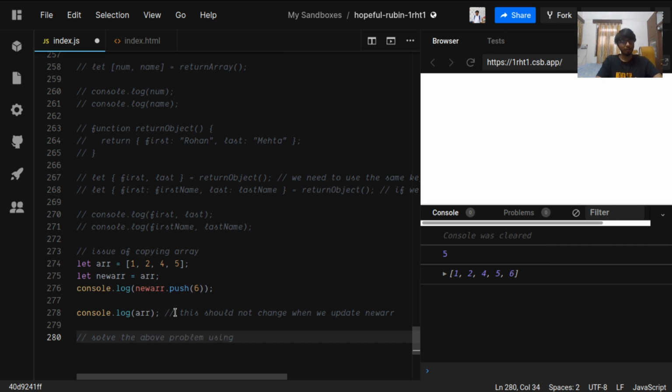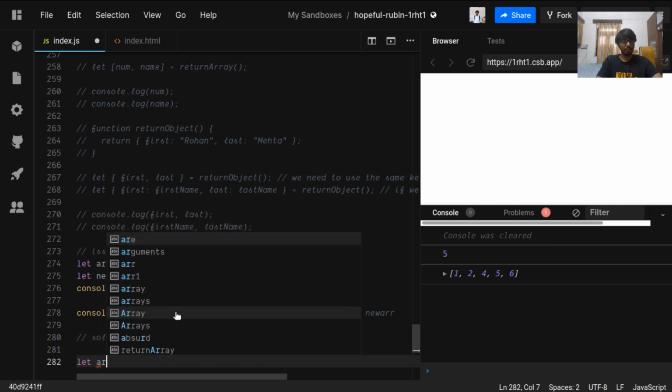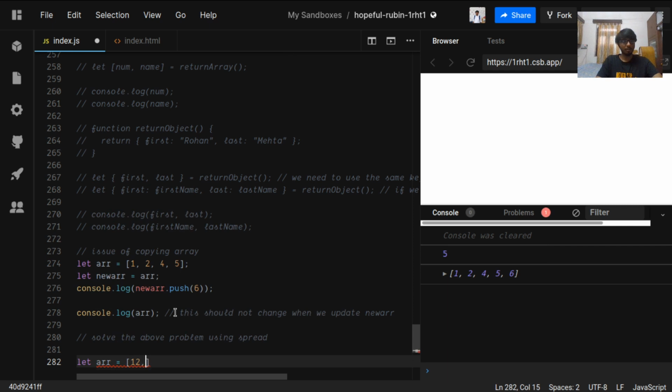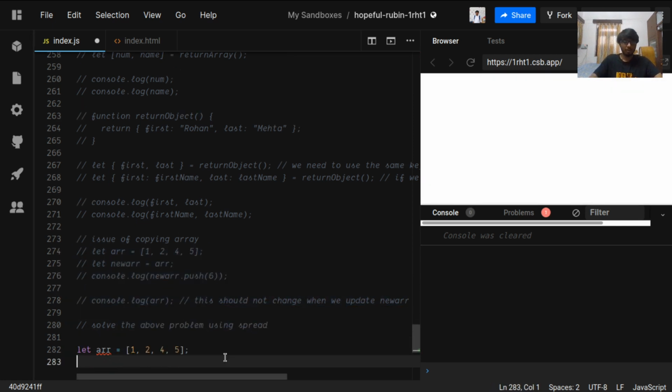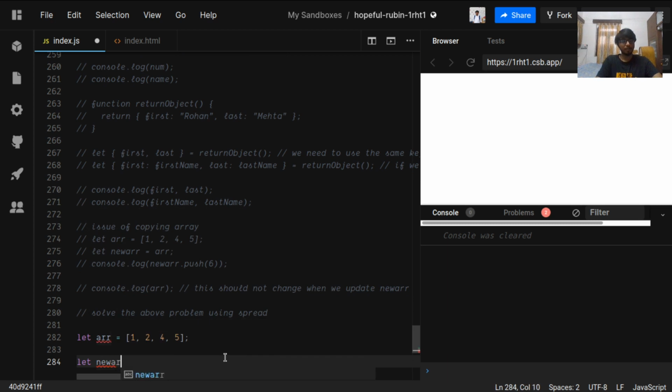So to solve the above problem, we are going to use spread. Now let's define the array again: 1 2 3 4 5. Let's comment this. Let new array be, and now we are going to use the spread operator, which is just dot dot dot and the array.